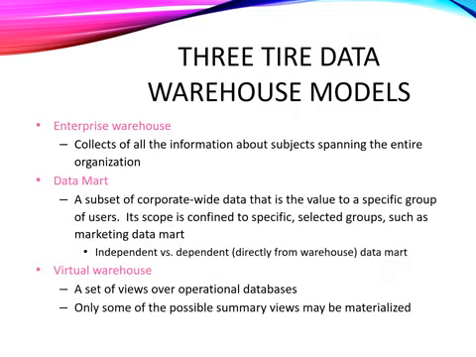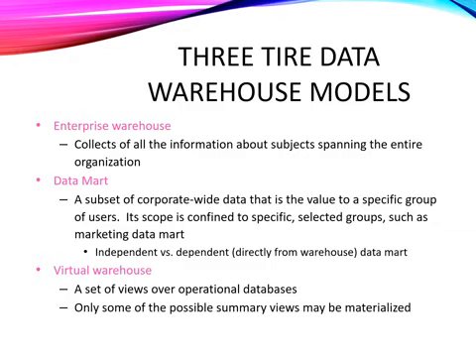Three data warehouse models. First one, enterprise warehouse. Second one, data mart. Third one, virtual data warehouse. The enterprise warehouse holds information about subjects spanning the entire organization. Second, data mart provides data that is of value to a specific group of users, a specific selected group such as marketing.